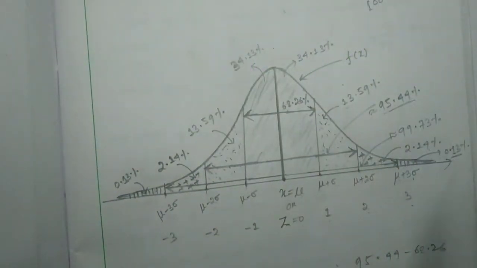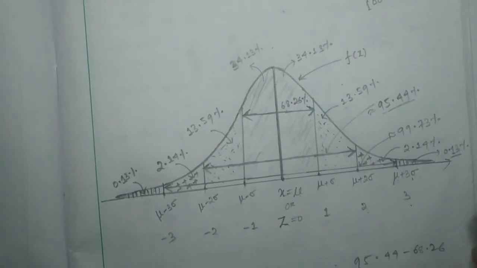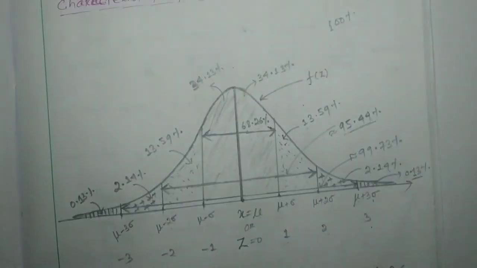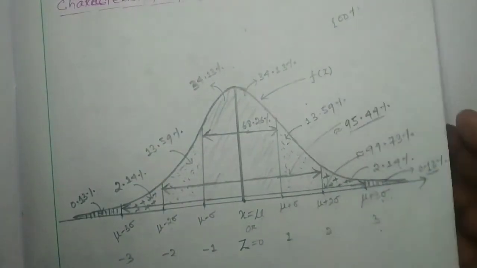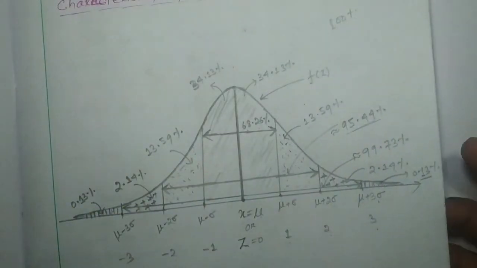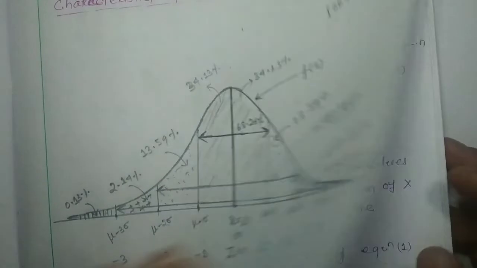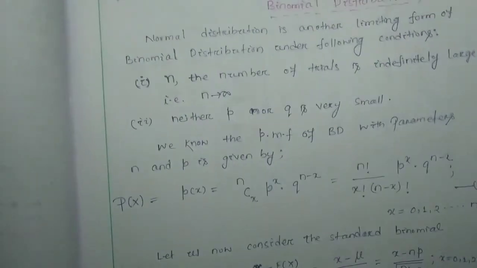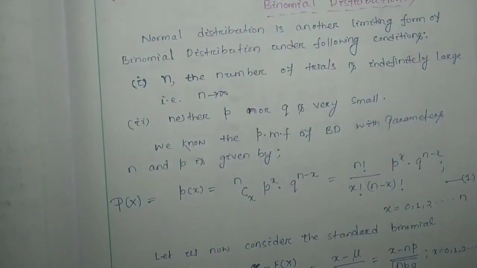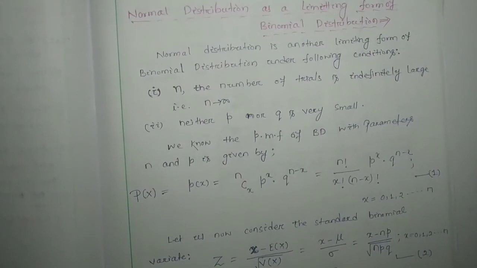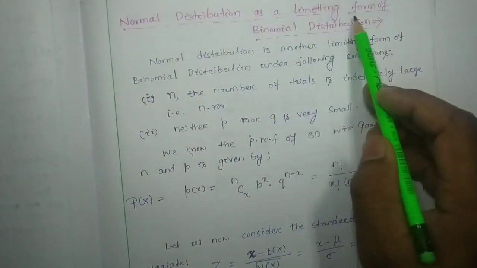It will be required to solve problems in our next classes. So here we have to stop today's class. In our next class, we are going to discuss the normal distribution as a limiting form of the binomial distribution.